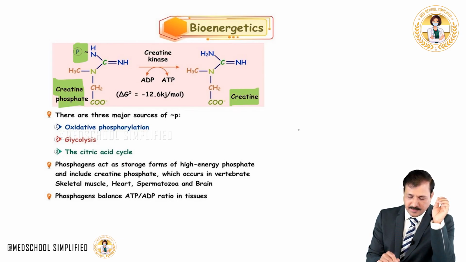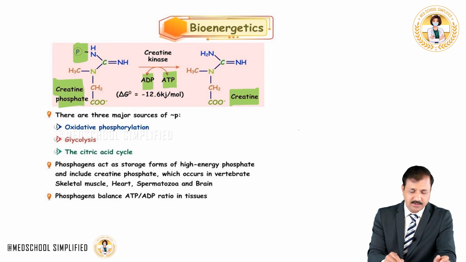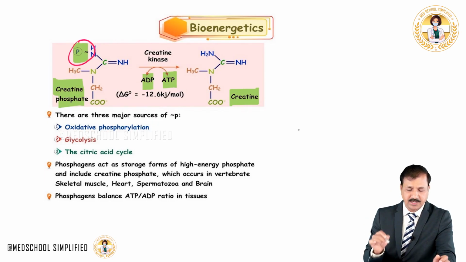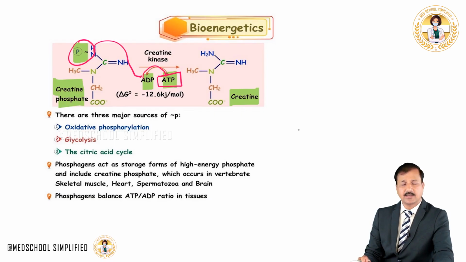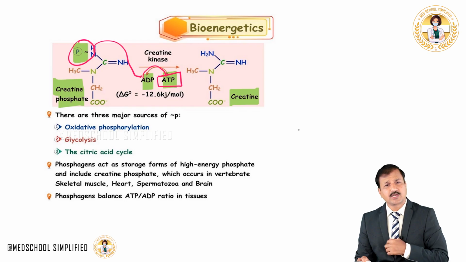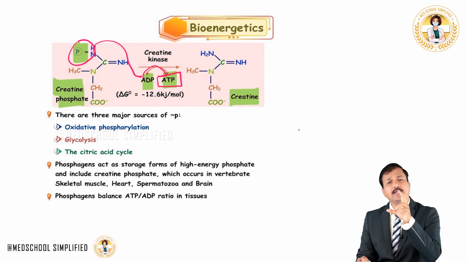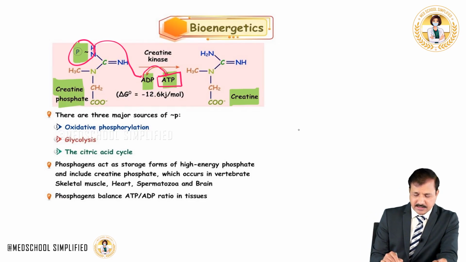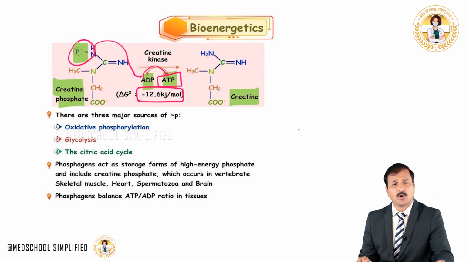Basically, ADP in this reaction will be converted into ATP. That means the high energy phosphate present in creatine phosphate will be used to convert ADP into ATP. So there is a formation of ATP here, and this ATP has minus 7.3 kilocalories of energy, and the breakdown of creatine phosphate into creatine is giving minus 12.6 kilocalories of energy per mole.